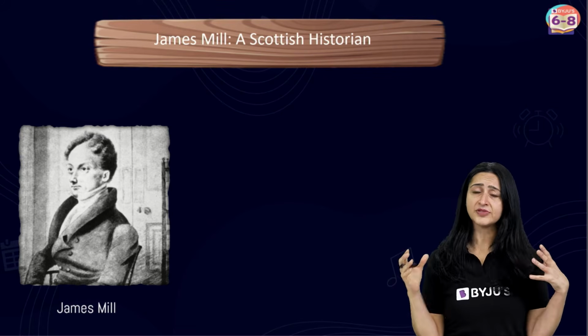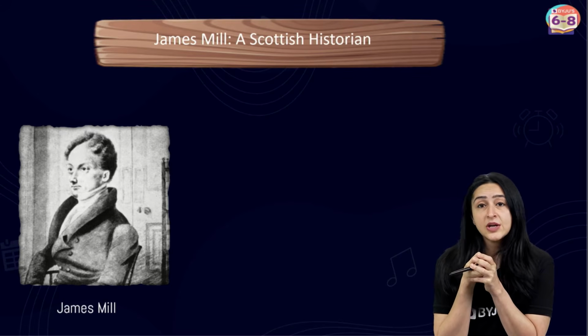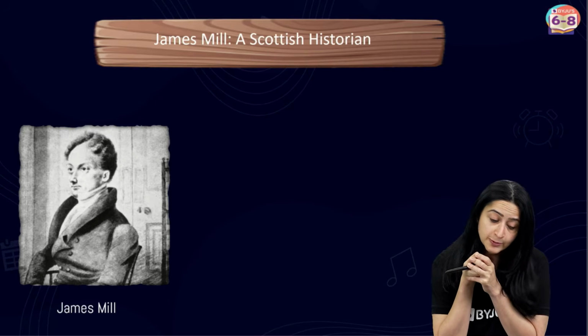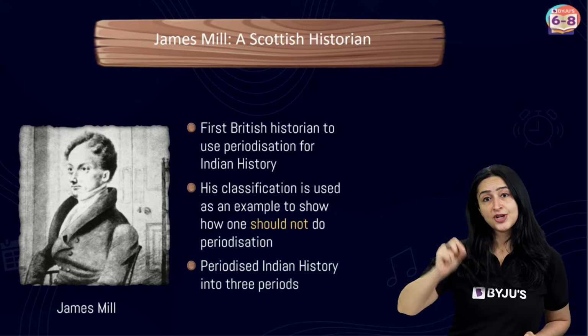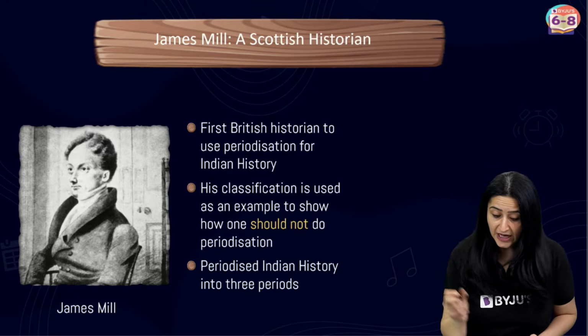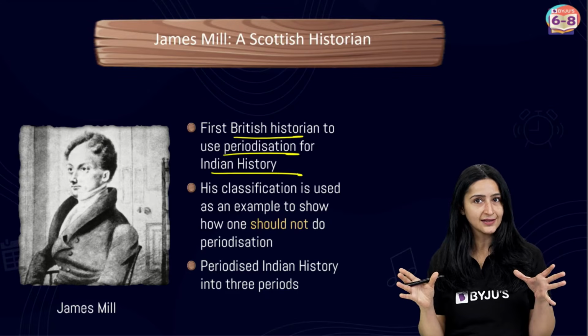His name was James Mill, and he was a Scottish economist and a political philosopher. But why was he so important? Why was he of special interest? Well, James Mill is the first British historian to use periodization for Indian history. Now that's quite cool, right?